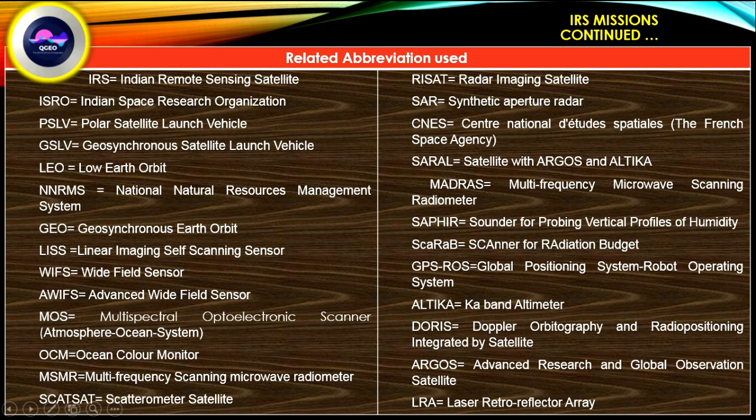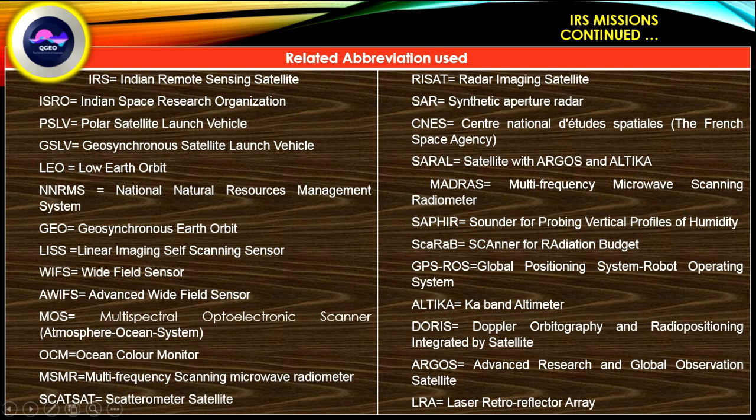GEO, Geosynchronous Earth Orbit. LISS, Linear Imaging Self-Scanning Sensor. WiFS, Wide Field Sensor. AWiFS, Advanced Wide Field Sensor. MOS, Multispectral Optoelectronic Scanner, Atmosphere Ocean System.